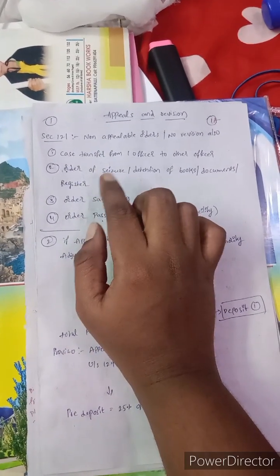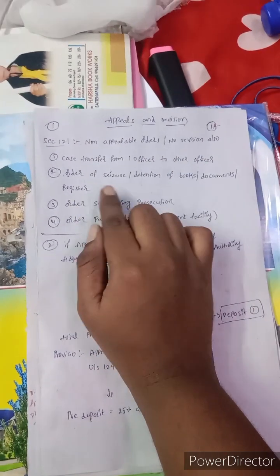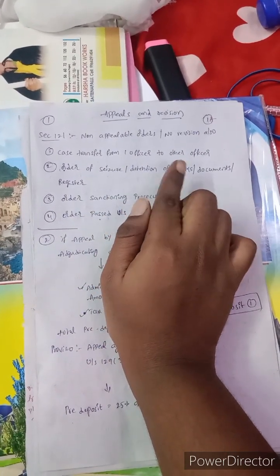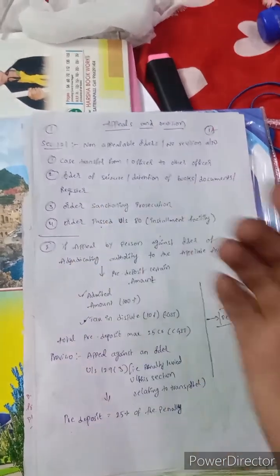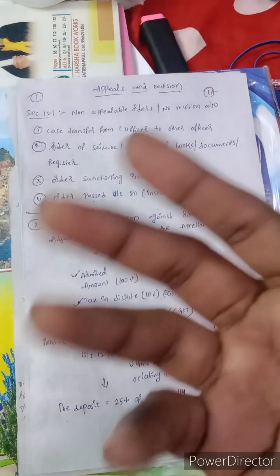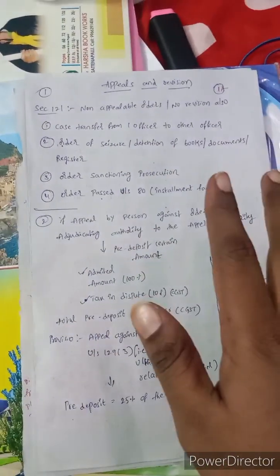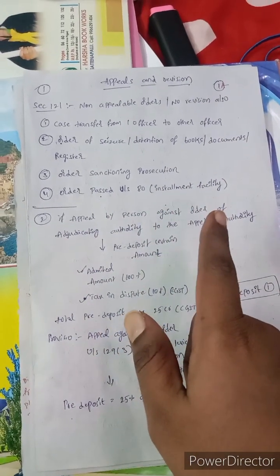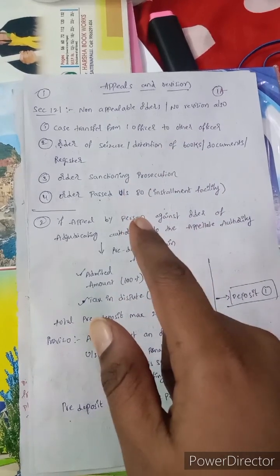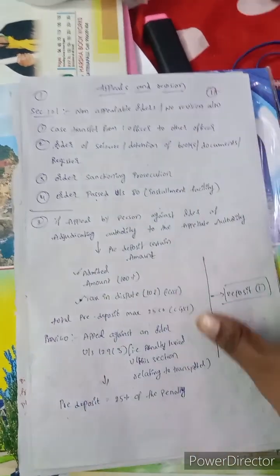So I'm revising one more time. Case transfer from one officer to another officer, order of seizure or detention of books or documents or registers: we can't go for appeal. If an officer orders a seizure, we can't appeal against it. An order sanctioning prosecution, and an order passed under section 80 installment facility. Under these 4 points, they are non-appealable orders and there is no revision also.